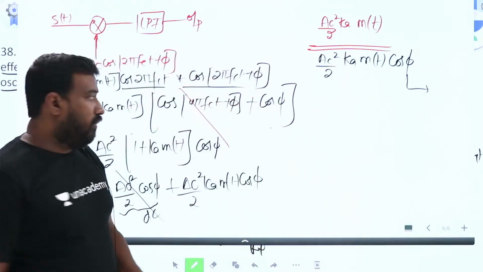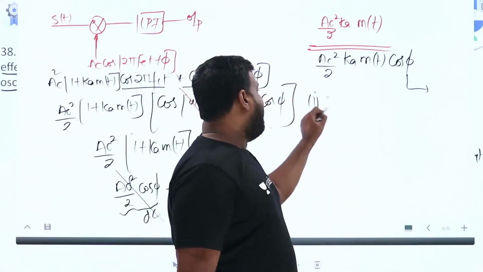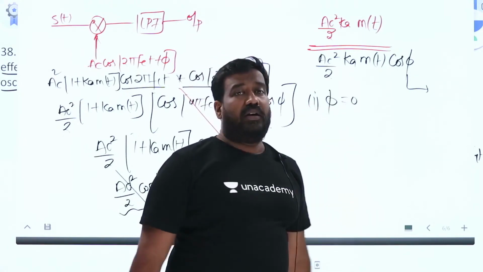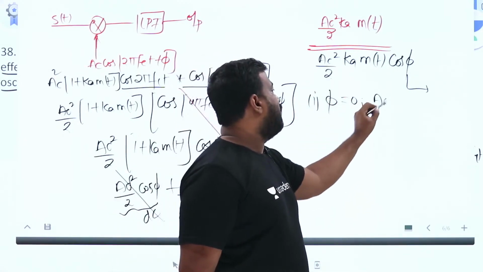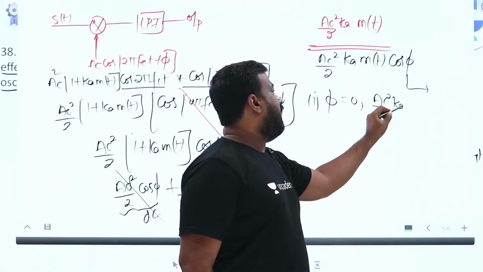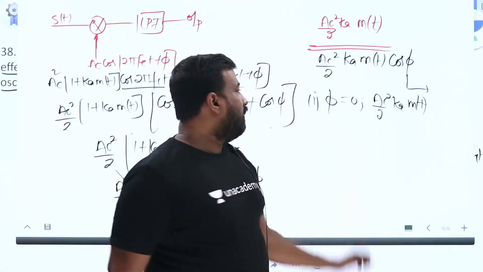Am I right? Now I'll do 2 case studies. Case 1: when phi is 0, the output becomes Ac square by 2 into Ka into m of t. This is no problem.